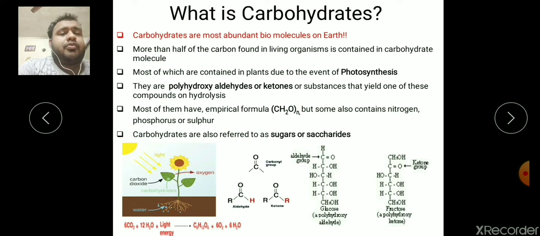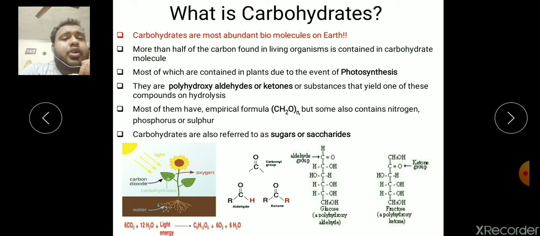Let's go. What is carbohydrate? Carbohydrates are the most abundant biological macromolecule found on the earth. More than half of the carbon found in living organisms is contained in carbohydrate molecules. Most of the carbohydrate is found in plants during the process of photosynthesis. Here you can see the process of photosynthesis, where plants utilize the light from the sun as photons, and with the carbon dioxide and water they utilize in their chlorophyll molecule to generate glucose, the carbohydrate molecule.